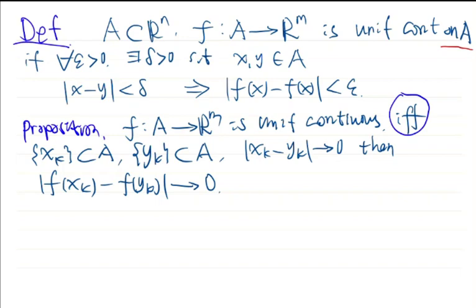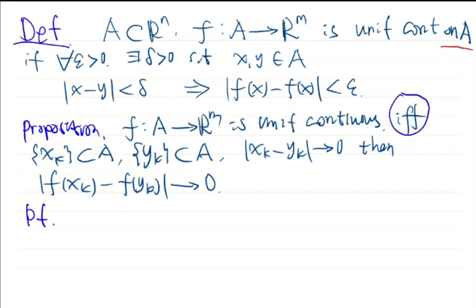I believe when you studied single variable calculus, you also had a similar proposition. But for completeness, I will prove this here. We talk about the proof. This is if and only if. Therefore, we need to prove the proposition from two directions.